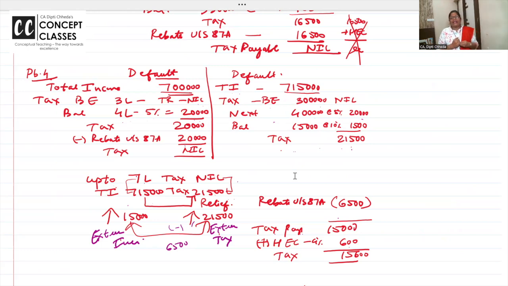I thought of taking agricultural income with this, but no problem. Take it. Some topic is easy. I think with residential status also I can.